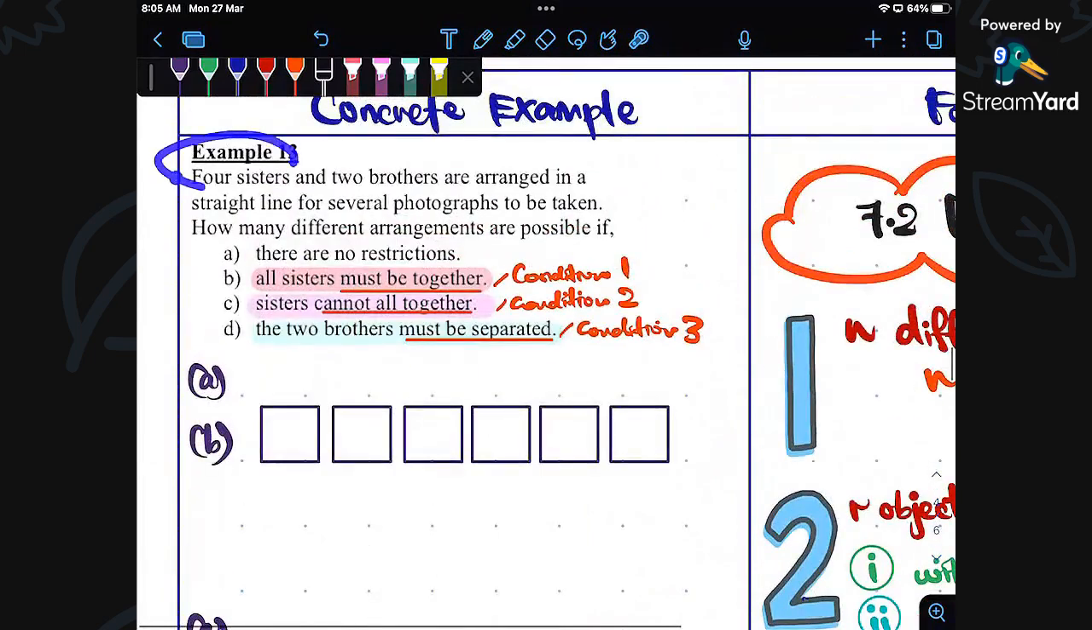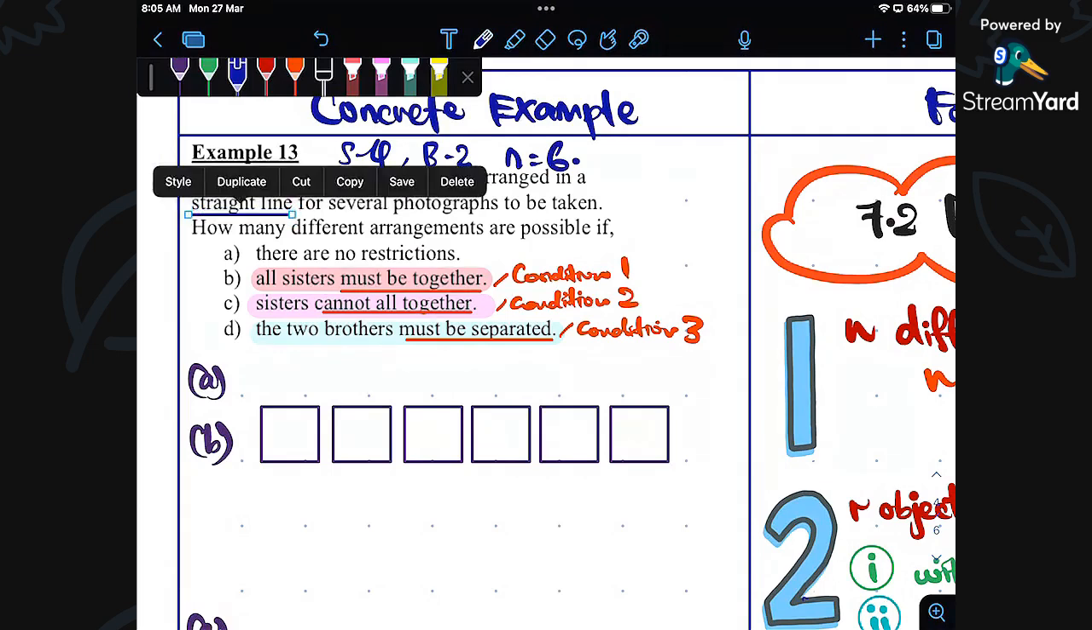We are just going to use the same example 13. So read the question back. There are four sisters. So let me write it down. Sisters got 4, brothers got 2. So total is actually 6. And then 6 of them will be arranged in a line, okay? But how many possible arrangement when there are no restriction?